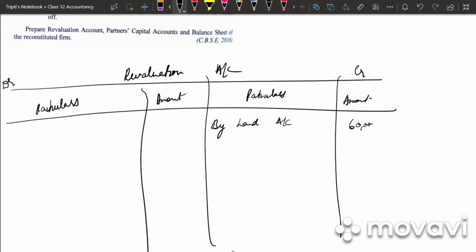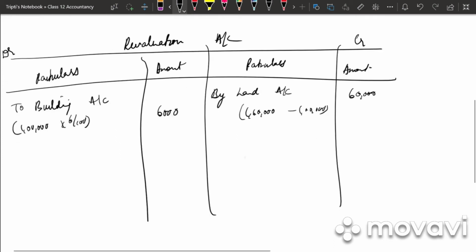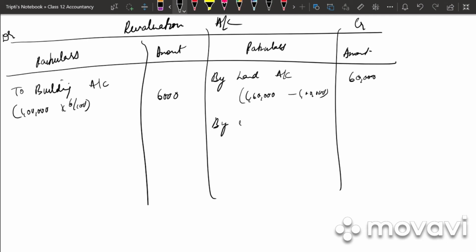What is the increase? 60,000. That is 1,60,000 minus 1 lakh. Next they have said the depreciation in buildings. So to buildings account, that is decrease in the value of buildings. 1 lakh into 6 by 100. We get 6,000. Next they have said that the creditors are not to be claimed. So by creditors account 12,000. So the value of liability is decreasing.